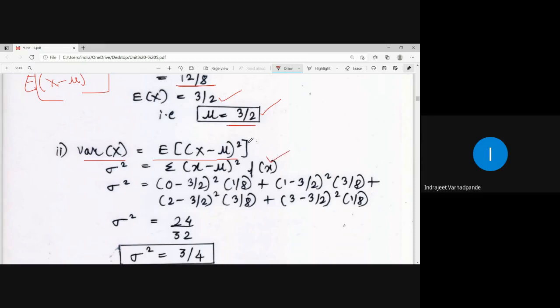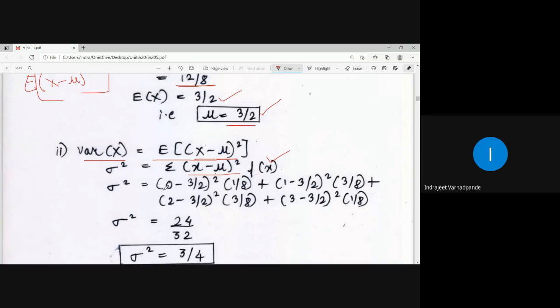Expectation of X is the summation of x multiplied by f of x. Expectation of X square is the summation of x square multiplied by f of x. Expectation of (X minus mu) whole square: everywhere you take (x minus mu) whole square multiplied by its probability.